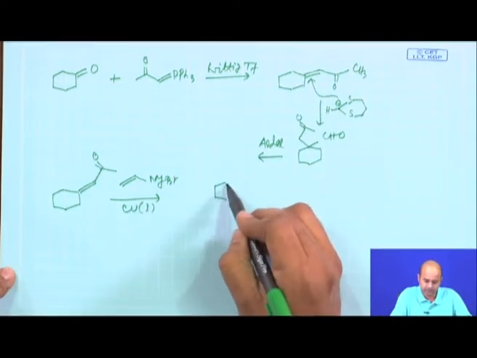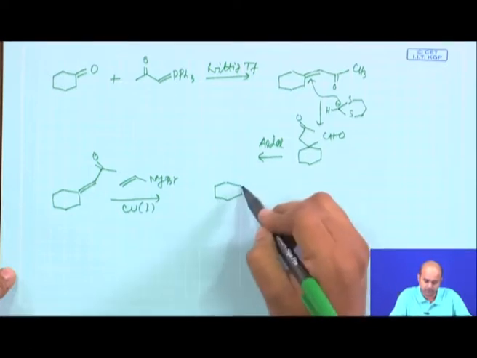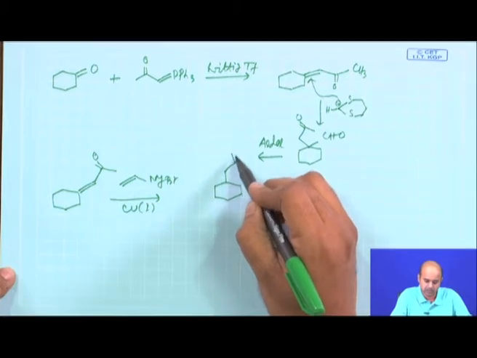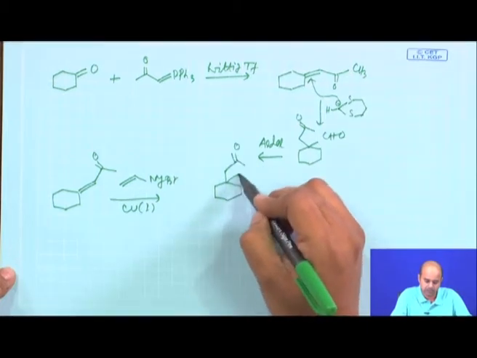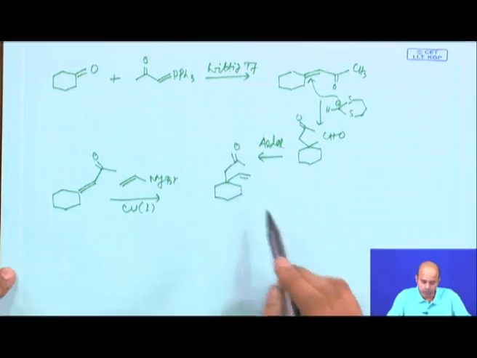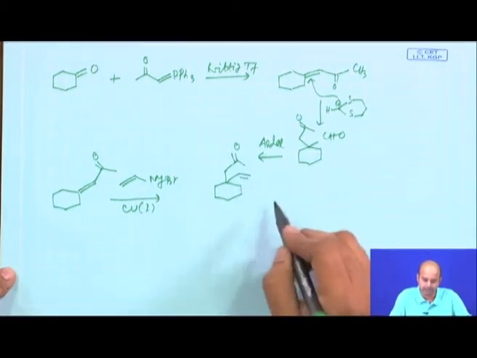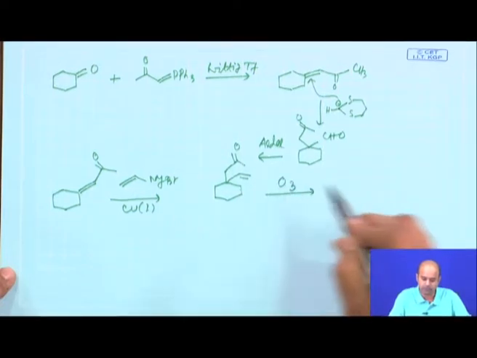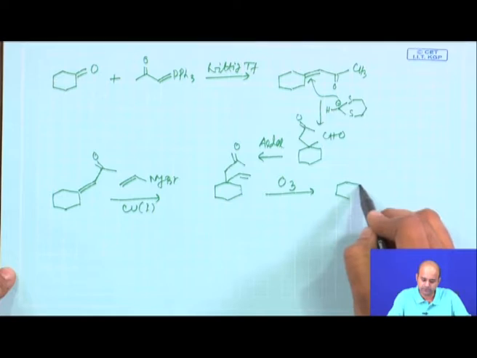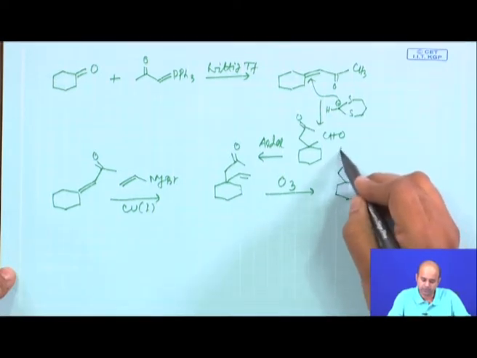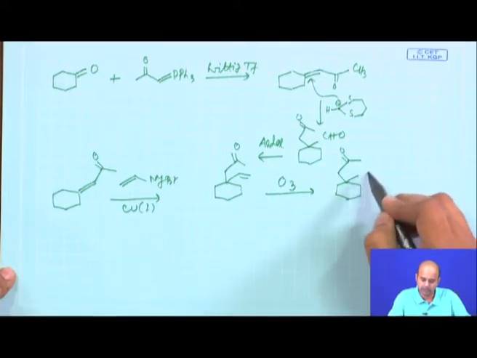You see this compound undergoing this particular reaction will give you a vinyl group here. Now, you need to convert this vinyl to aldehyde, which we already discussed, you can do by ozonolysis or any oxidative cleavage. So, then you will be here with the aldehyde.